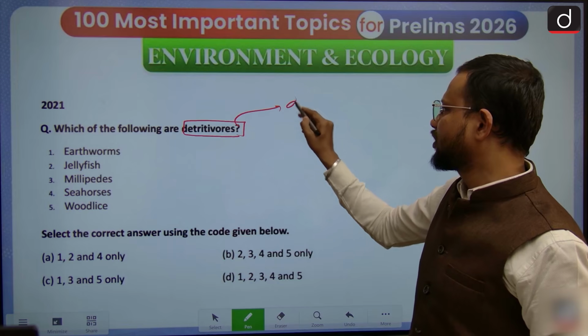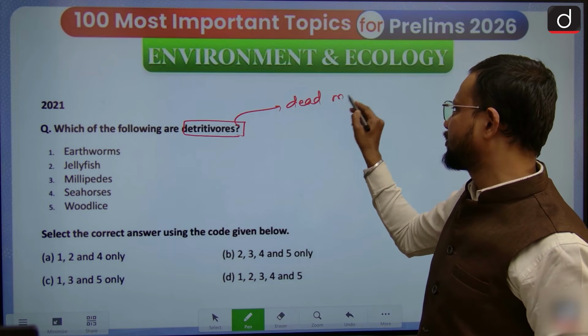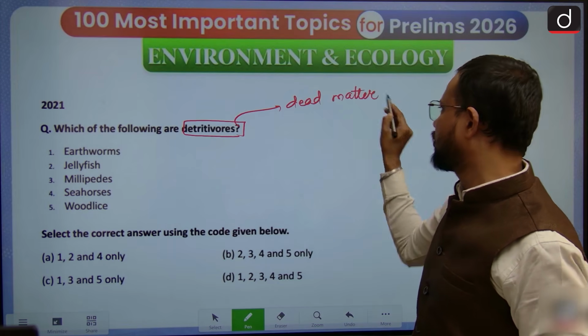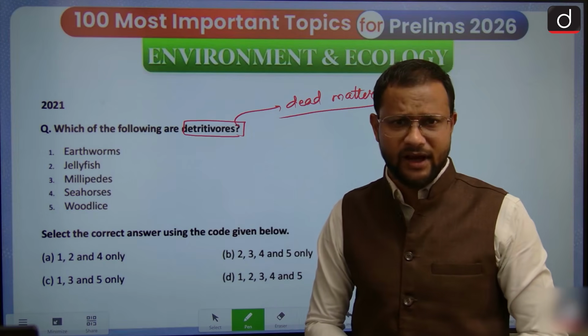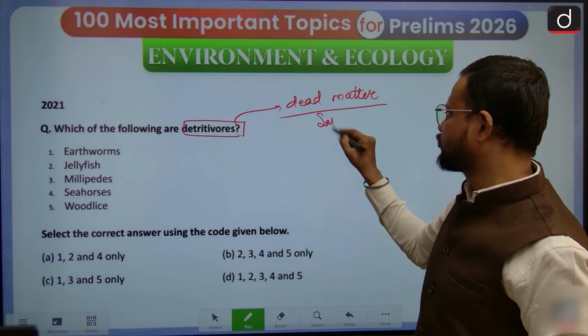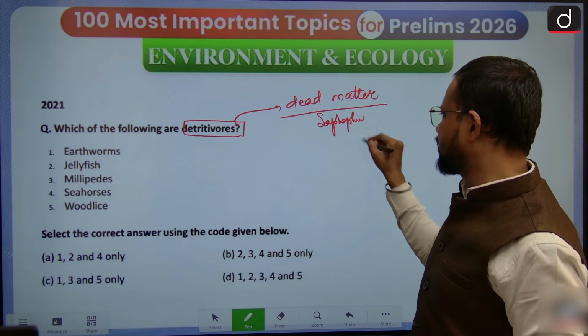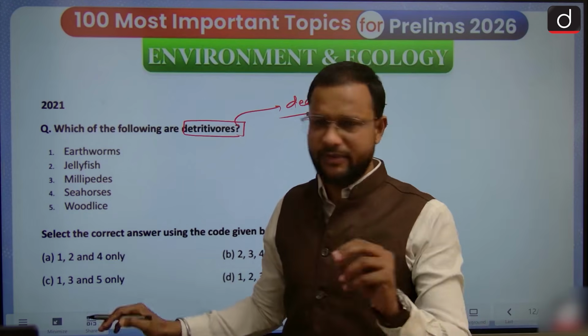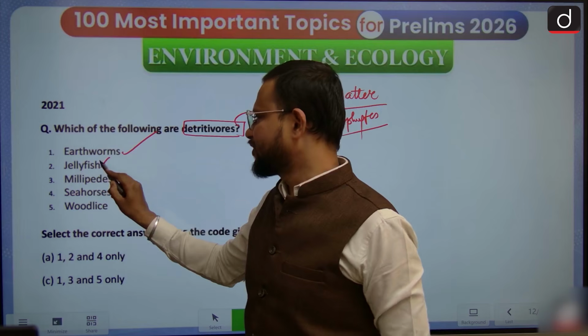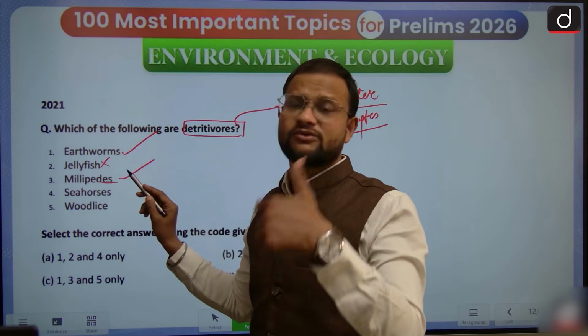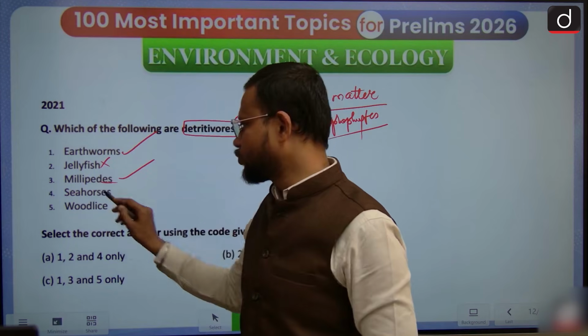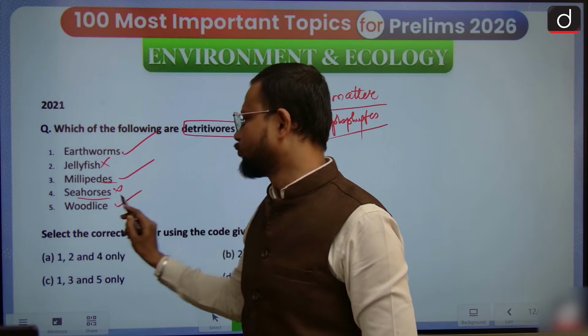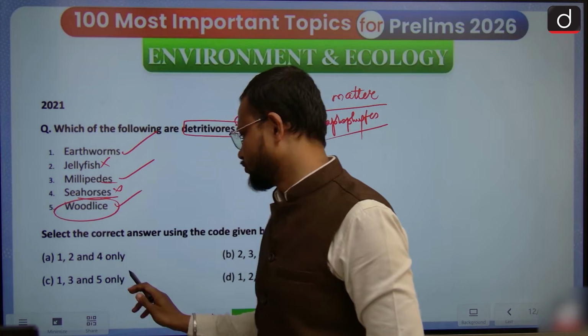Detritivores are those feeding on dead matter. Yes, those are feeding on dead matter, so they are also known as saprophytes. See, in this particular case, some known and unknown species are being given, like earthworm. Jellyfish is basically not. Millipede is what? Again a species that feeds on detritus itself. Seahorses are not. Woodlice, that is what is generally known.